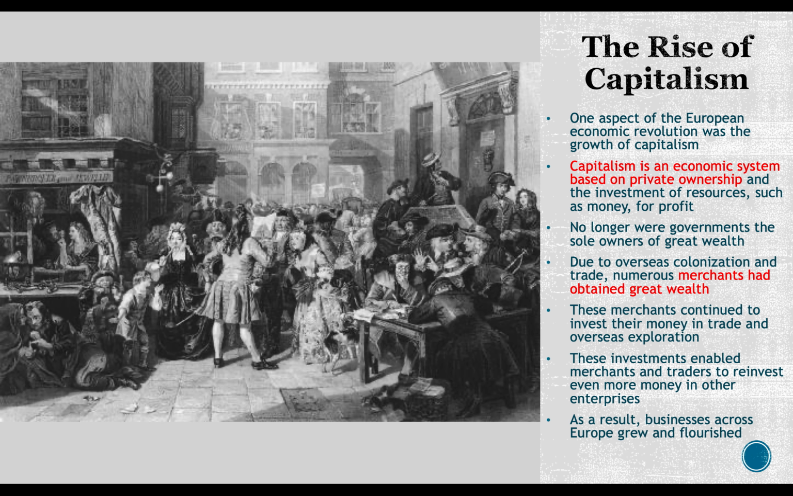One aspect of the European economic revolution was the growth of capitalism. Capitalism is an economic system based on private ownership and investment of resources such as money for profit. No longer were governments the sole owners of great wealth. So, due to the overseas colonization and trade, numerous merchants obtained great wealth. So, instead of just government officials and royalty, such as kings and queens, now people could get rich.